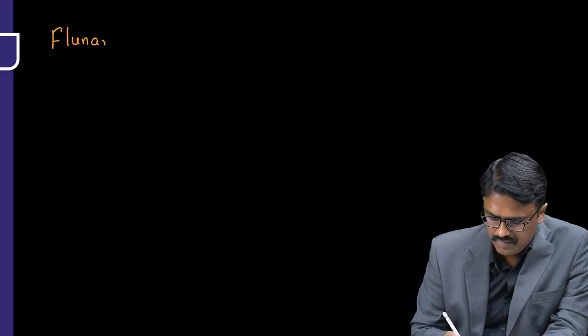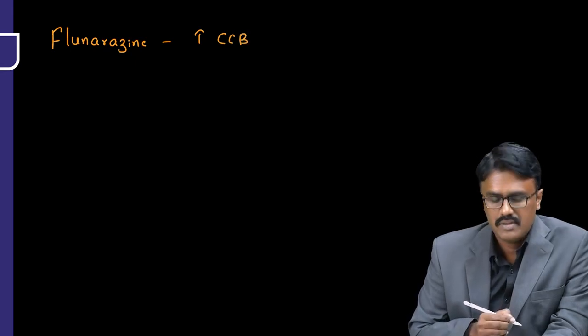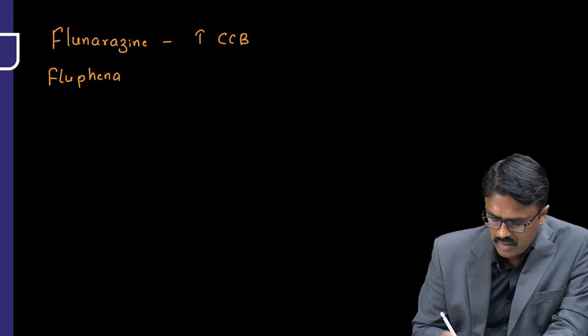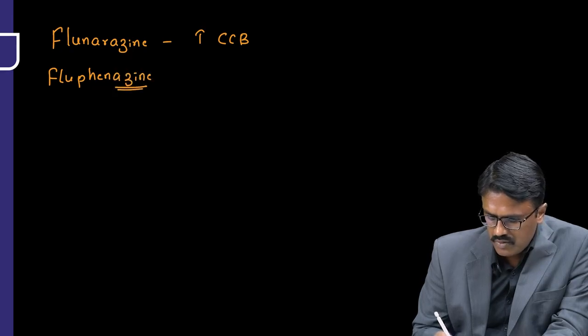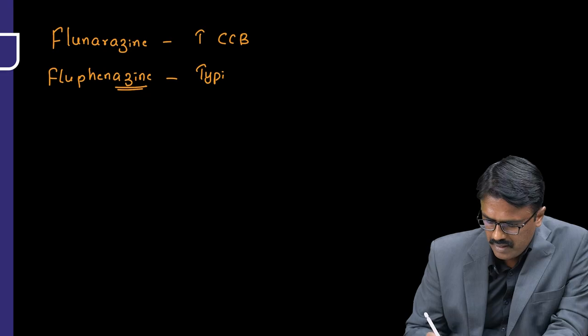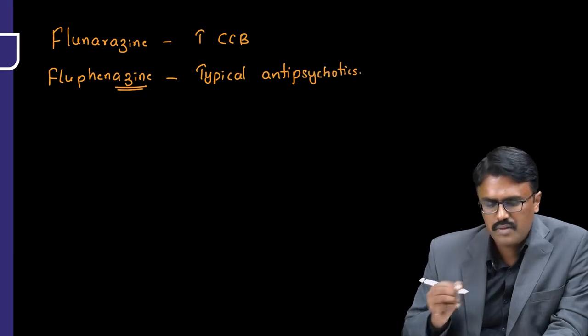Another drug is flunarizine. Flunarizine, it's a T type calcium channel blocker and it is used for migraine prophylaxis, and a drug called fluphenazine. So any drug ending with azine, they are usually typical antipsychotics. Typical antipsychotics, right? Then moving on to the other aspect, the name called metronidazole.